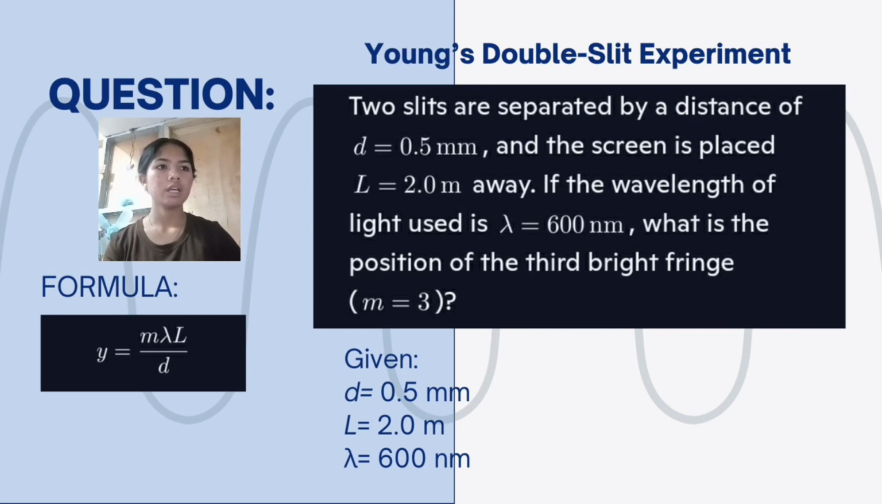Now, two slits are separated by a distance of 0.5 mm and the screen is placed 2.0 meters away. If the wavelength of light used is 600 nanometers, what is the position of the third bright fringe? So let's first have the given.